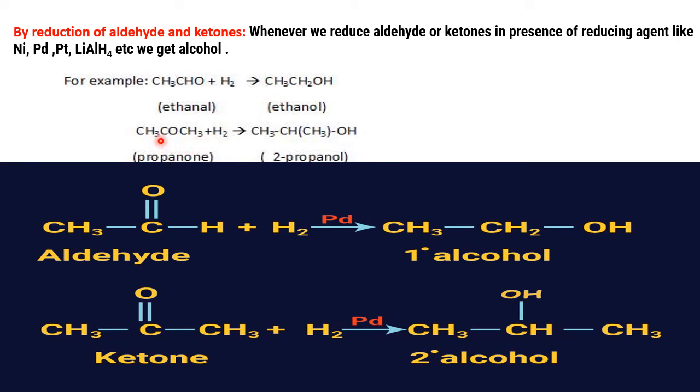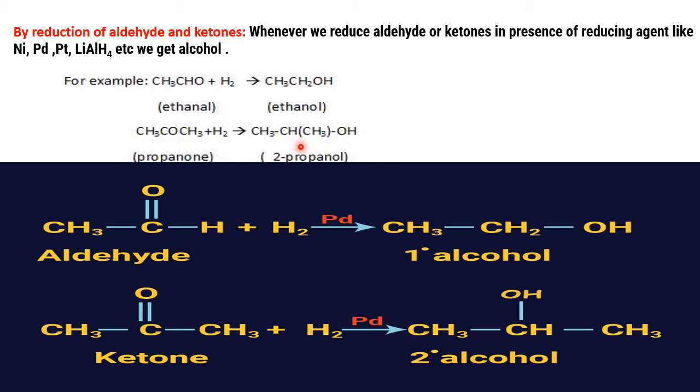Now ketone. Please see C double bond O, same reaction, CH3, CHOH, CH3. But by using aldehydes we get primary alcohols, whereas by using ketones we get secondary alcohols. Why do we get secondary and not primary from ketones?